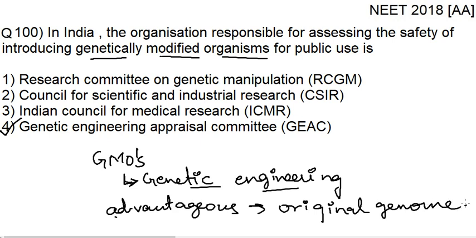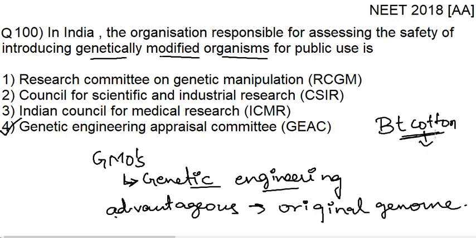For example, take the example of Bt cotton. Bt cotton is a plant. There will be some pathogens, diseases, bacteria, viruses that will be attacking the cotton, and that will result in the destruction of the crop, right? So you don't want that to happen. You want the crop to self-resist the disease. You don't want the crop to get destroyed.